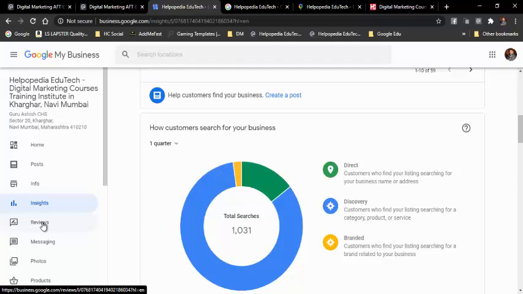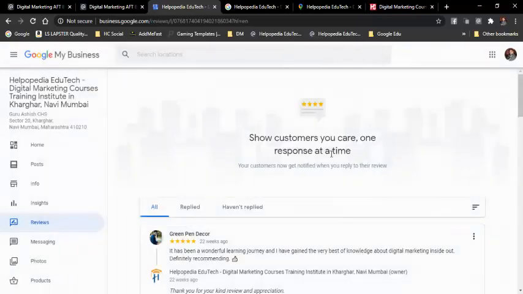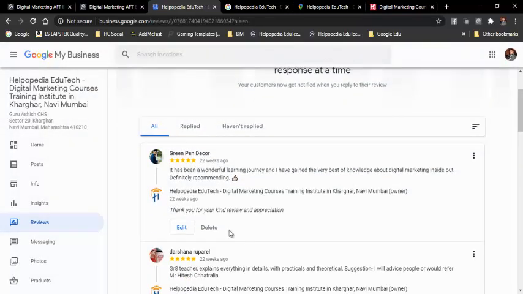And these are the reviews. See, these are the reviews that all my students have given. This one is from Green Pen Decor. This is from Mayur, who is a student from the same institute, Walk-in Educate Ghatkopar. He is from the morning batch and you all are in the afternoon batch.